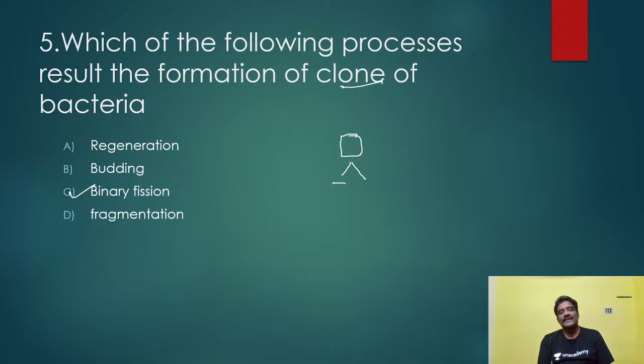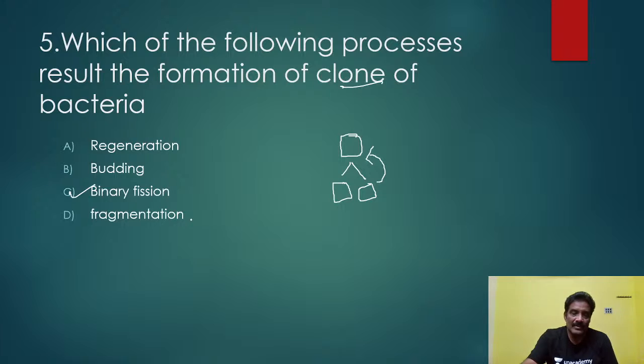The bacteria divides and forms 2 cells here. Genetically these are similar to the parent cell here. That part you have to understand. So binary fission gives genetically similar individuals, whereas budding is not such a process. Regeneration also. You know very well what fragmentation is. Fragmentation is also not a method resulting in genetically similar cells.